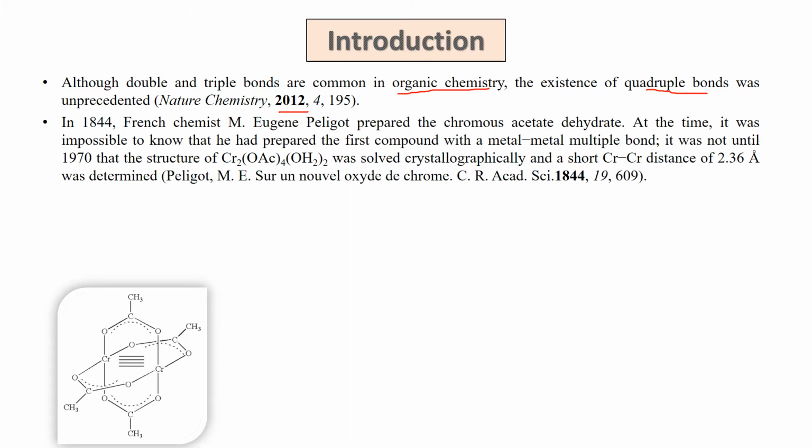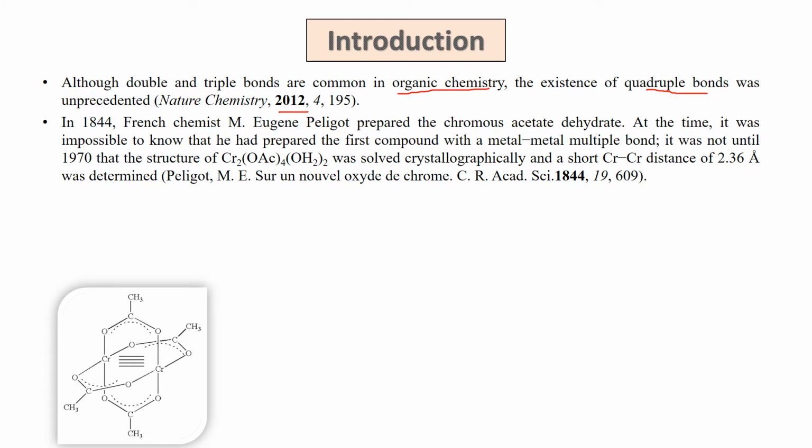The first metal-metal multiple bond, a quadruple bond, was found in the structure of chromous acetate. In this compound the chromium is in the +2 oxidation state, so it is left with 4 unpaired electrons. So it should be paramagnetic, but the compound is found to be diamagnetic.